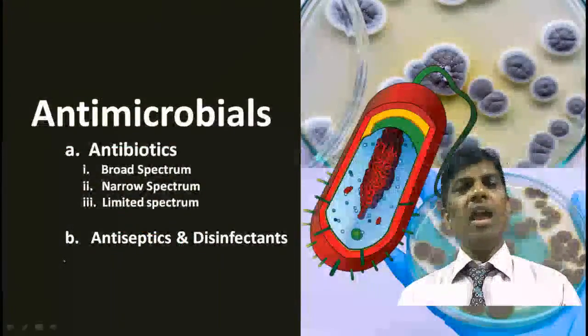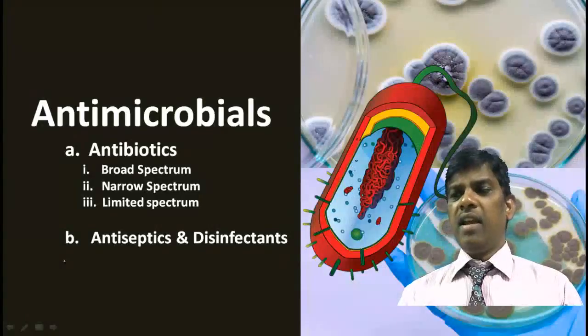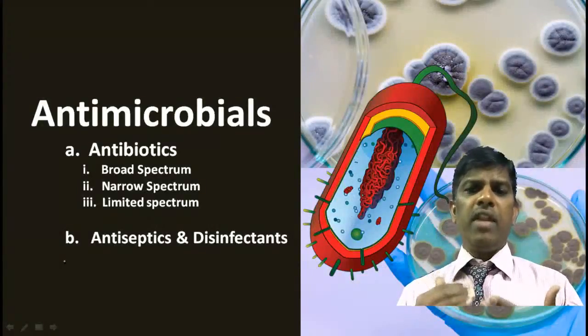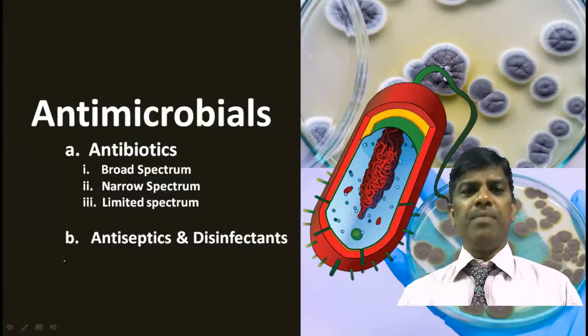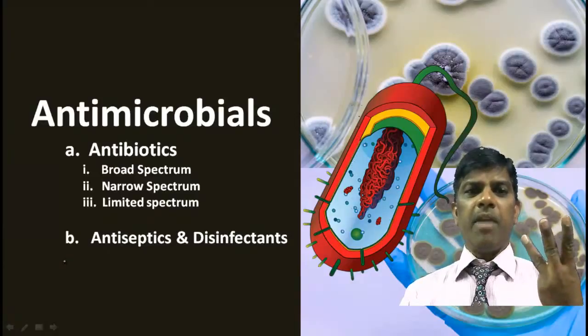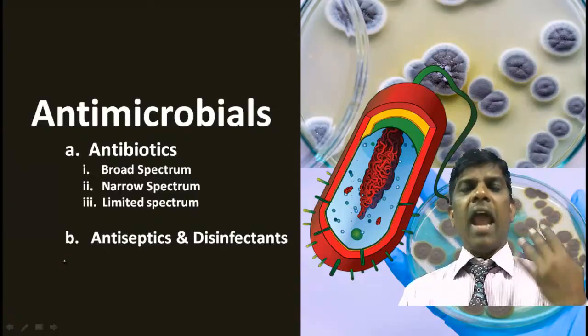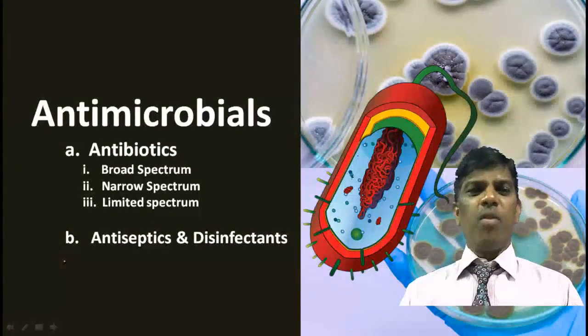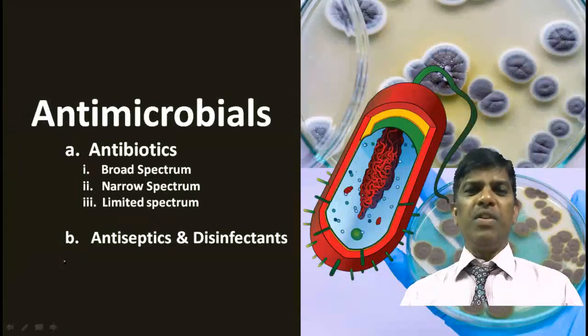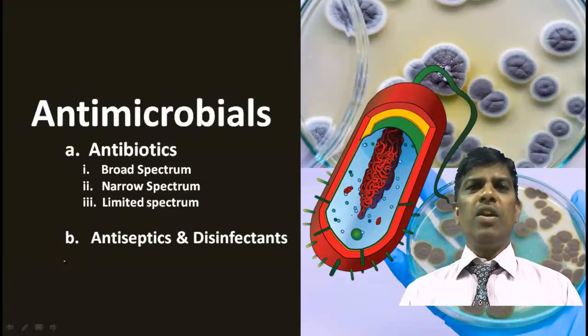Next, antimicrobials. Under this category, we are going to learn very important medicines, antibiotics. Antibiotics are of three types: broad spectrum antibiotics, narrow spectrum antibiotics, and limited spectrum antibiotics. And there are antiseptics and disinfectants. Nowadays, because of corona, we are all aware of antiseptics and disinfectants. We are all using disinfectants, right? So these are going to play a major role in this antimicrobial section.